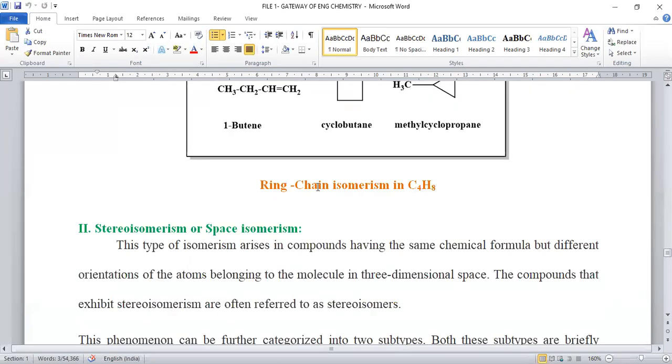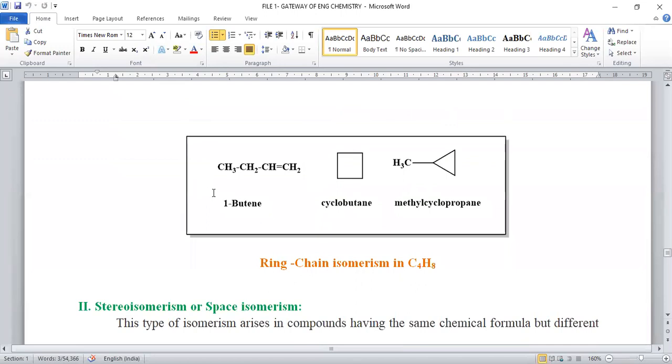Ring chain isomerism stands for molecular formula remains same, that is C4H8 I am considering for example. So in case of this one, there is a possibility of open chain molecule, cyclic molecule and another cyclic molecule also. Molecular formula remains same, but variation in that chain and ring, those are known as ring chain isomers.